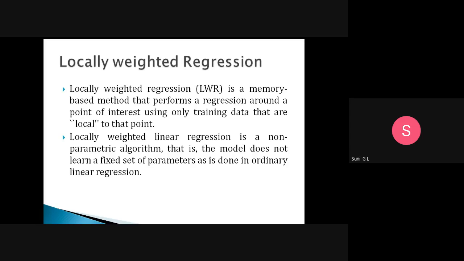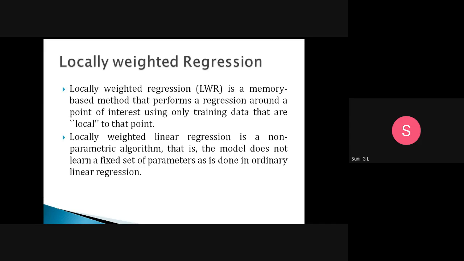In the K nearest neighbor classifier we do the same thing, taking the nearest data points. Likewise here, we take the nearest local points for a regression around a point of interest.